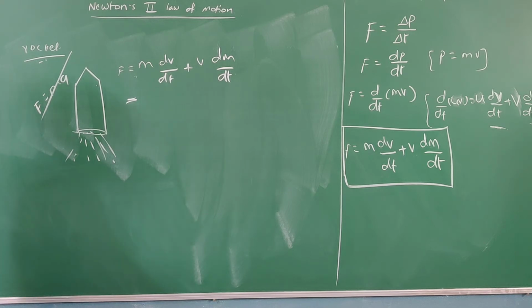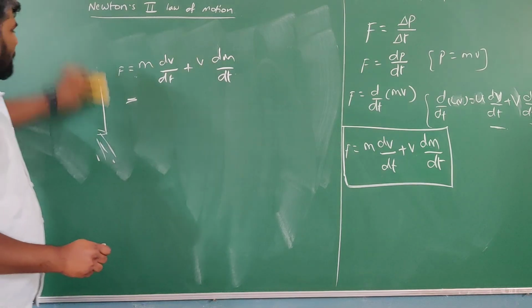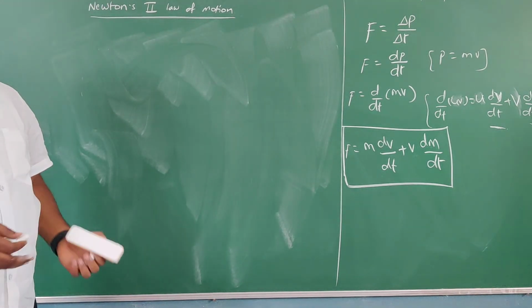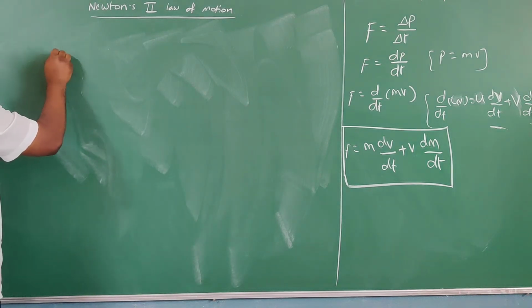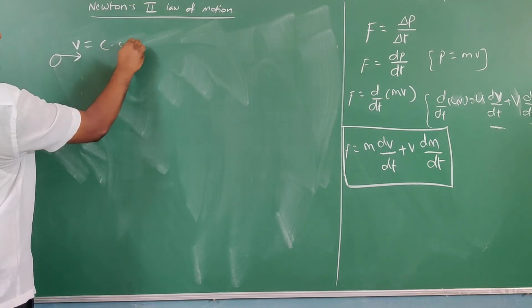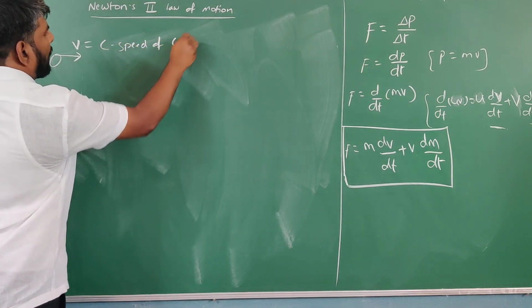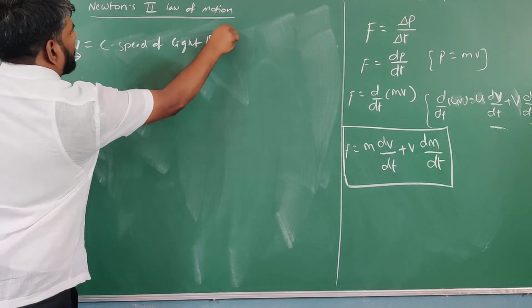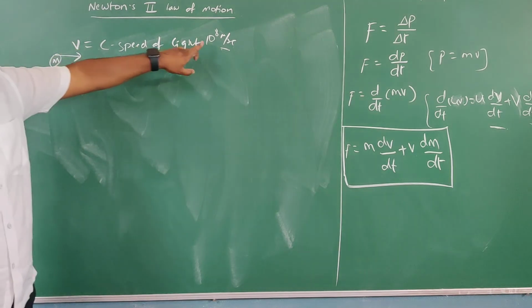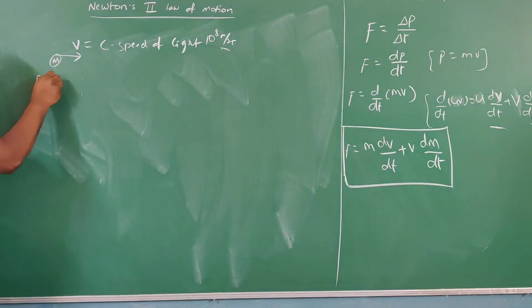Got it? And one more important case when F equal to ma is not applicable: when the given body is moving with a velocity which is equal to the speed of light. Speed of light means nearly 10 power 8 meter per second. For a body of mass m initially moving with a velocity v, if this velocity is equal to the speed of light, then also F equal to ma is not applicable.